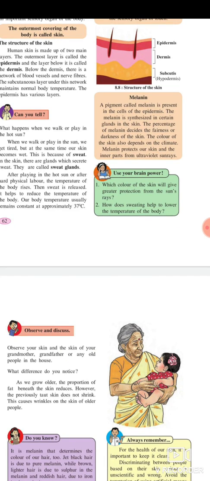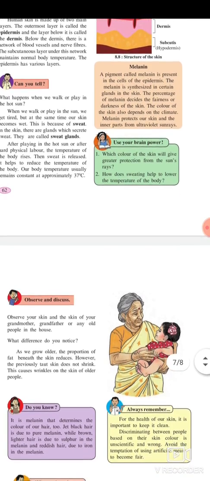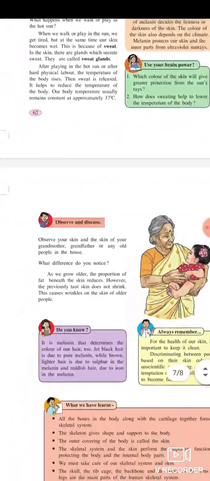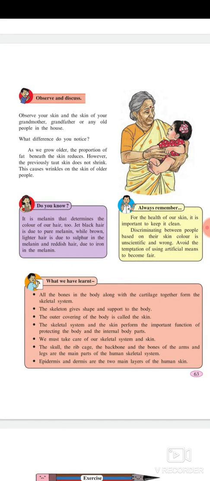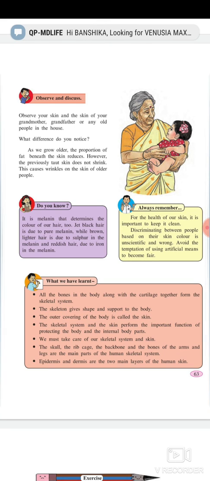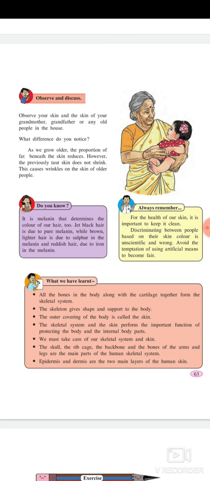Use your brain power. First, which color of skin will give greater protection from sun rays? Second, how does sweating help to lower the temperature of the body? Observe and discuss. Observe your skin and the skin of your grandmother, grandfather, or any old people in the house. What differences do you notice? As we grow older, the proportion of fat beneath the skin reduces. However, the previously taut skin does not shrink. This causes wrinkles in the skin of older people.